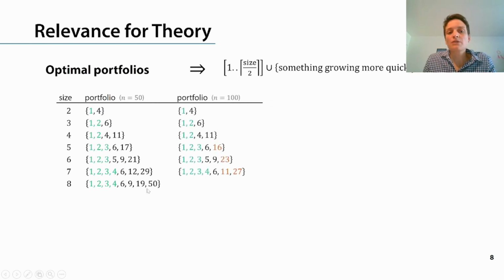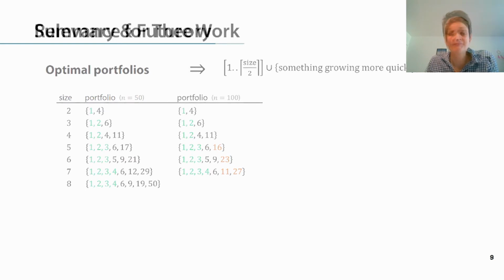This pattern does not only hold for this particular problem dimension; when we increase the problem dimension, we see very similar numbers appearing again and again. Sometimes the numbers are a bit different. And to be honest, we don't quite understand at the moment what the optimal portfolios look like. So this is an exciting research question for us theoreticians, and we hope to be able to tell you more about this in a future GECCO.